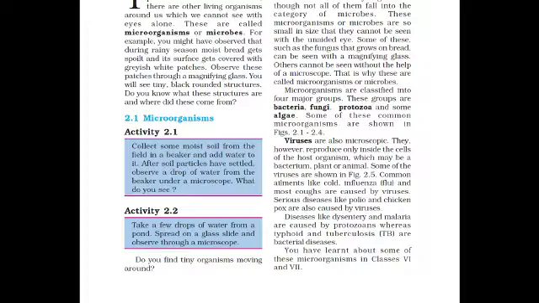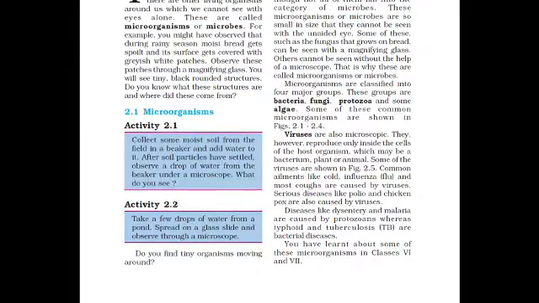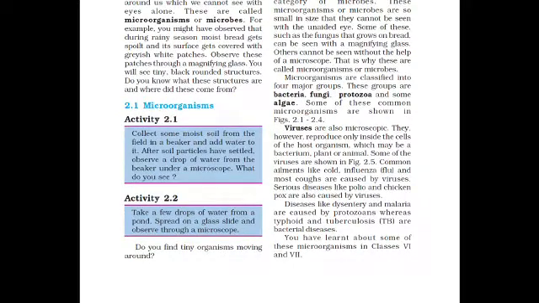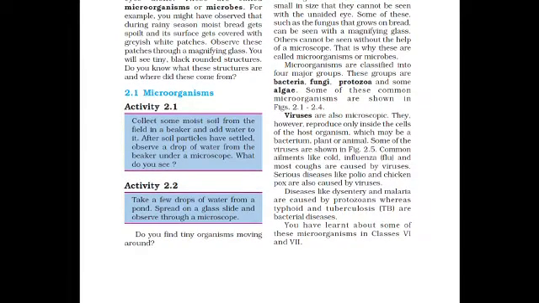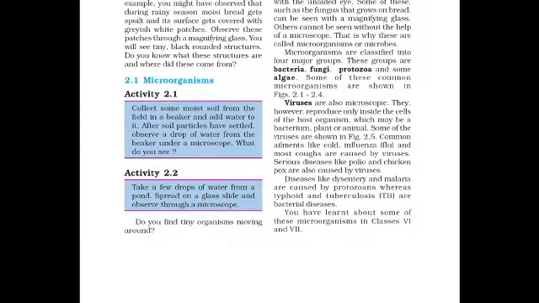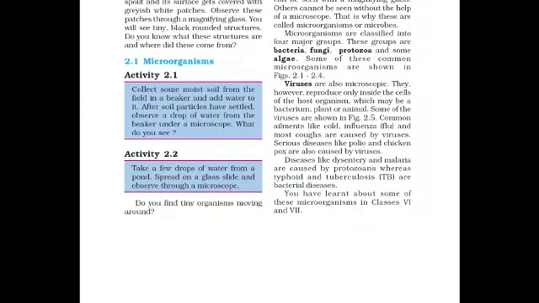Now diseases like dysentery and malaria. Dysentery, that is loose motion and vomiting, and malaria are caused by protozoans, whereas typhoid and tuberculosis, that is TB, are bacterial diseases. These are caused by bacteria. Now you had learnt about some of these microorganisms in class 6th and 7th. We have studied about these in class 6th and 7th.